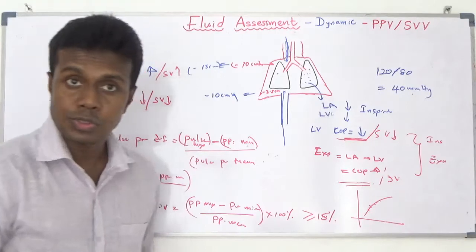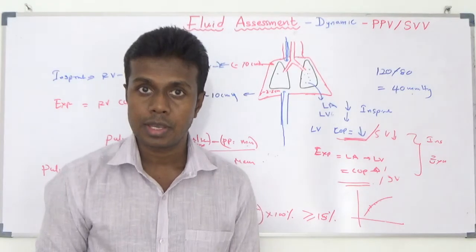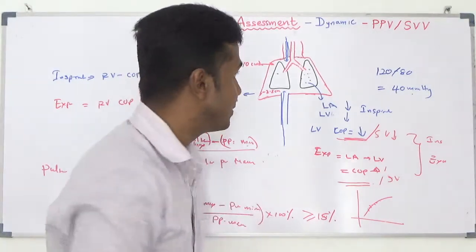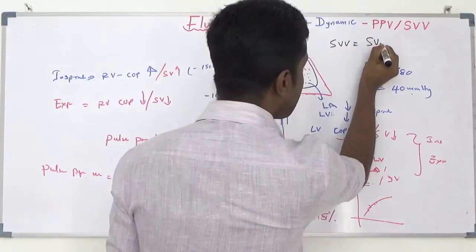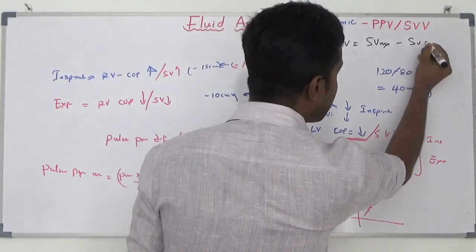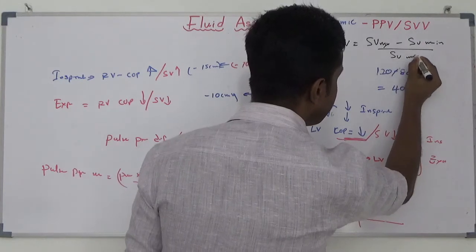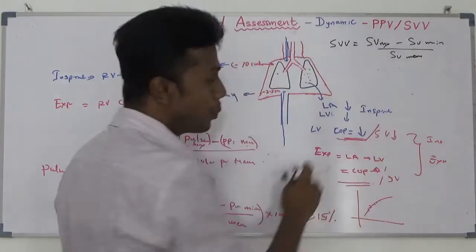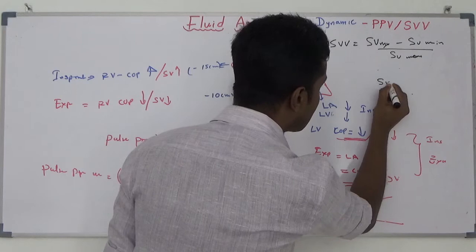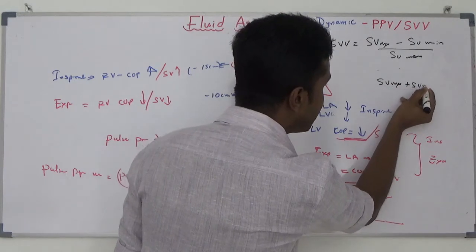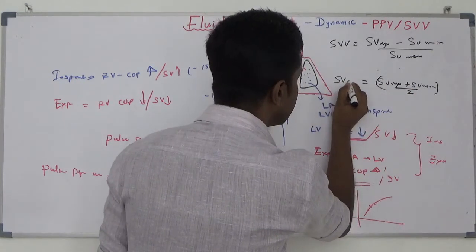Again, stroke volume is also the same. With the respiratory cycle, what happens? Stroke volume changes happen. If you want to assess stroke volume variation, again, stroke volume variation equals stroke volume maximum minus stroke volume minimum divided by stroke volume mean. How can you check the stroke volume mean? Again, these two connect together and are divided by 2. Stroke volume maximum plus stroke volume minimum divided by 2 is the stroke volume mean.